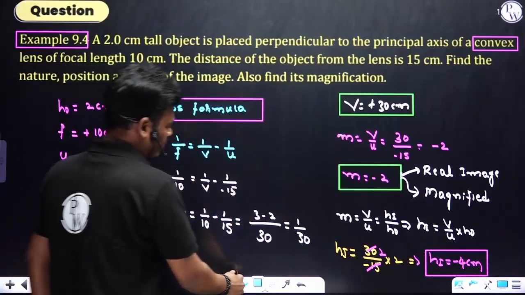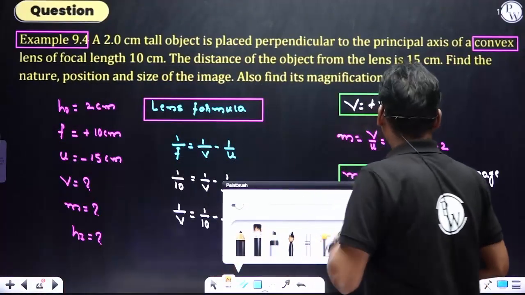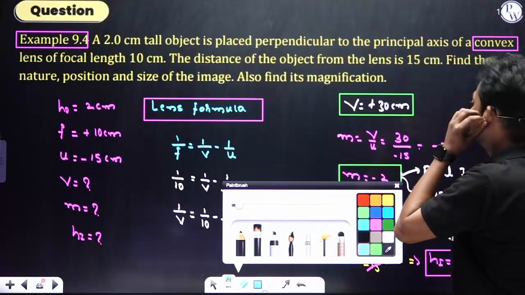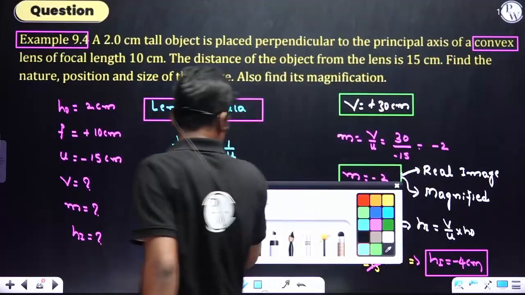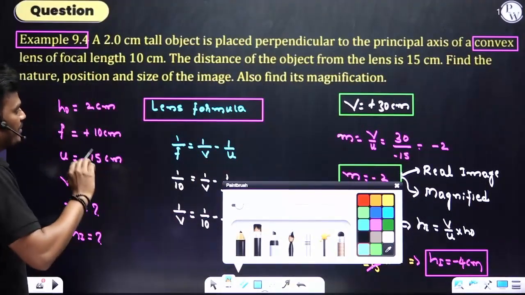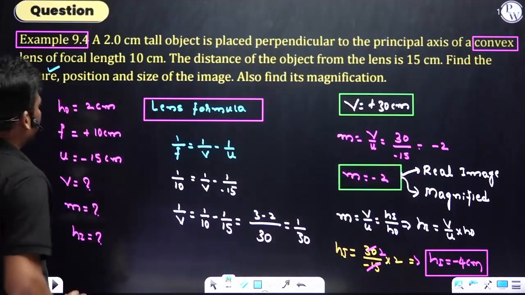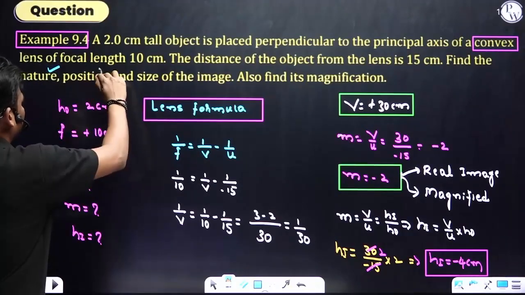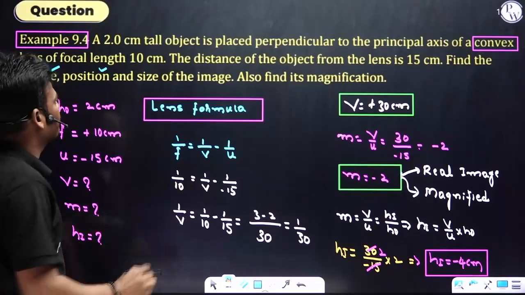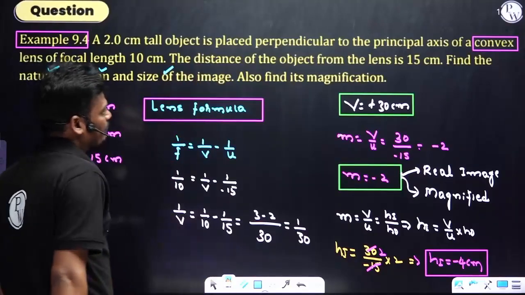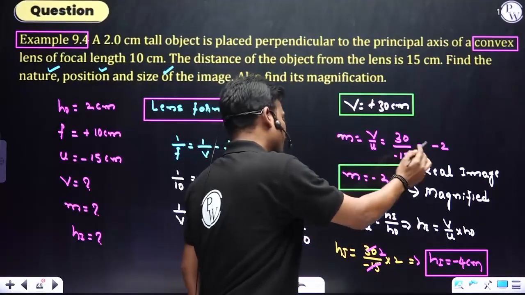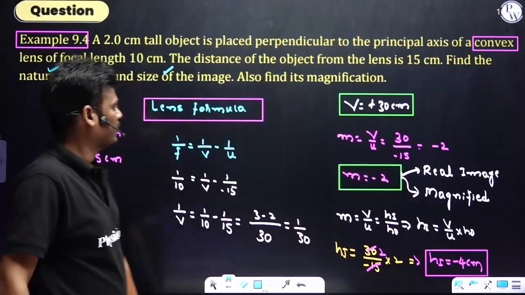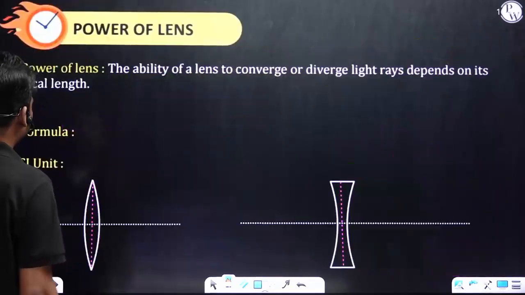So have we found all the content they have asked? The first one, find the nature. Nature already we got it. That is the real image and magnified. Done. Second one, position. That is plus 30 centimeter. Size, that is minus 4. Done. Also find the magnification. That is minus 2. Everything we got it. Okay. Now let's move on to the next concept.